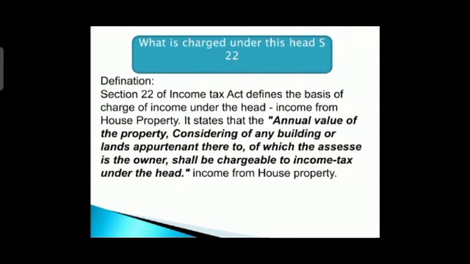Section 22 of the Income Tax Act defines the basis of charge of income under the head income from house property, right? So the bases are considered under section 22. In that they have given us the things which are there in income from house property. Let us see that in detail.